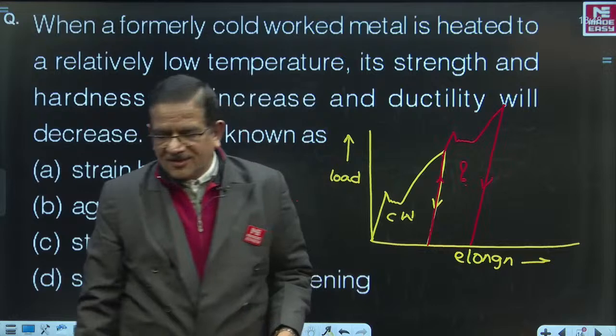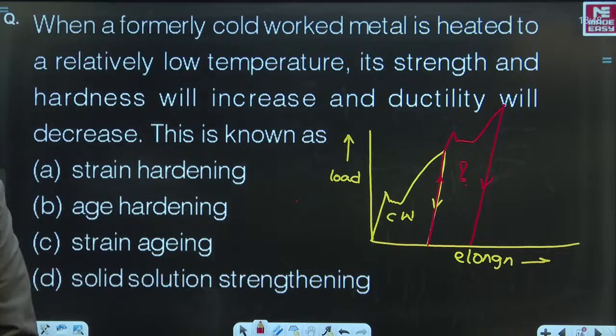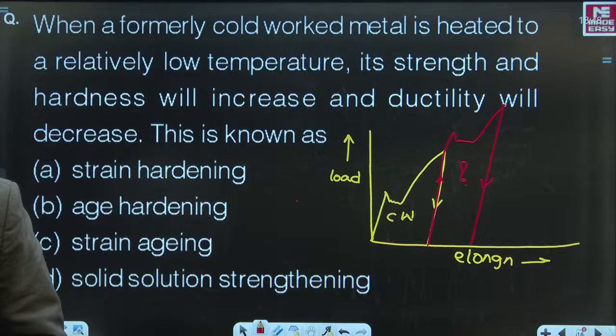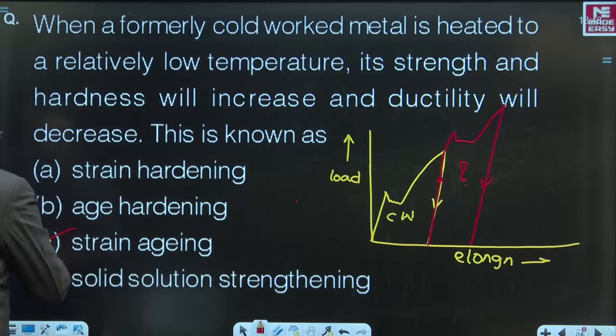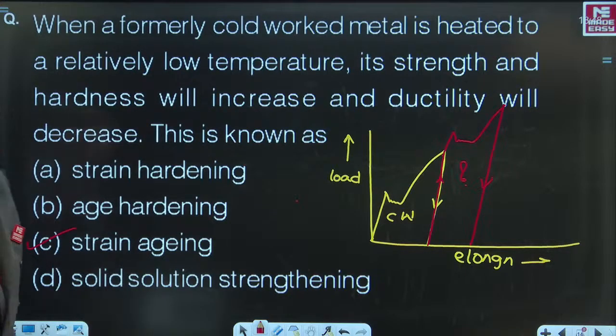This is called as, yes, I am waiting now. Come on beta, very good. Deepak Raj and Udisha Singh, fantastic beta, fantastic. What is the answer? It is called strain aging. C is the correct answer. It's called as the strain aging.